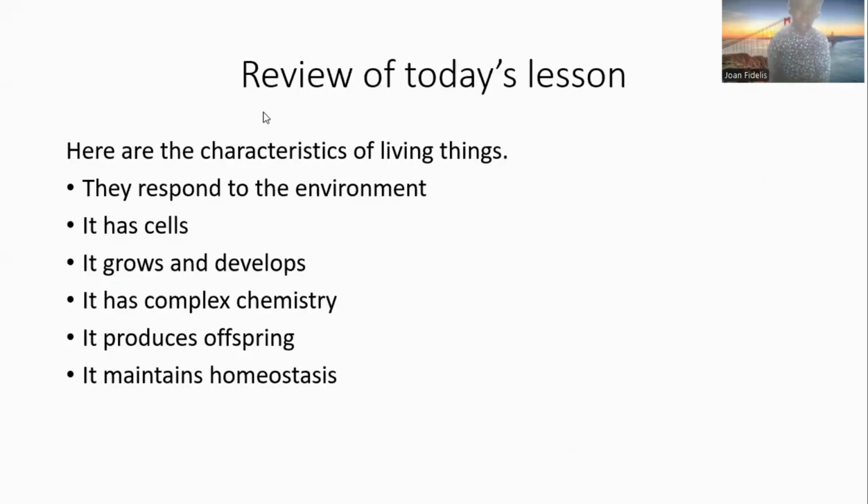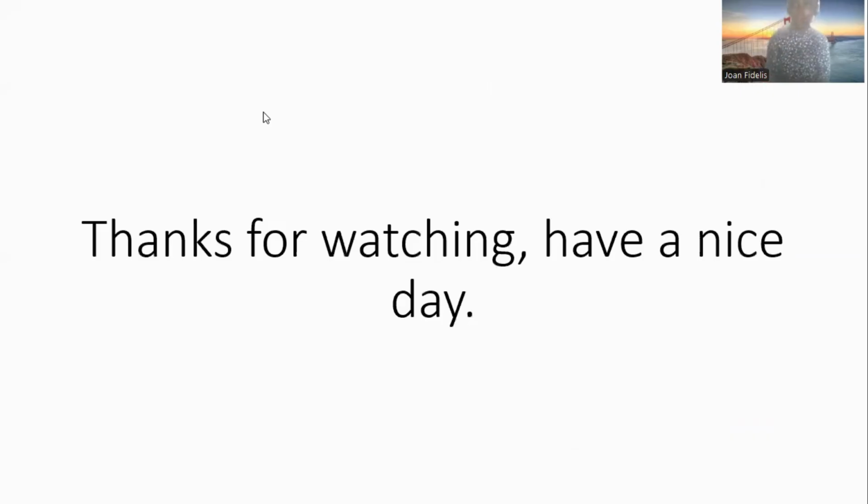Okay, so this is a review of the characteristics of living things. They respond to the environment, they have cells, they grow and develop, they have complex chemistry, they produce offspring, and they maintain homeostasis. I trust that you enjoyed this lesson today, learning about what biology is and the characteristics of living things.